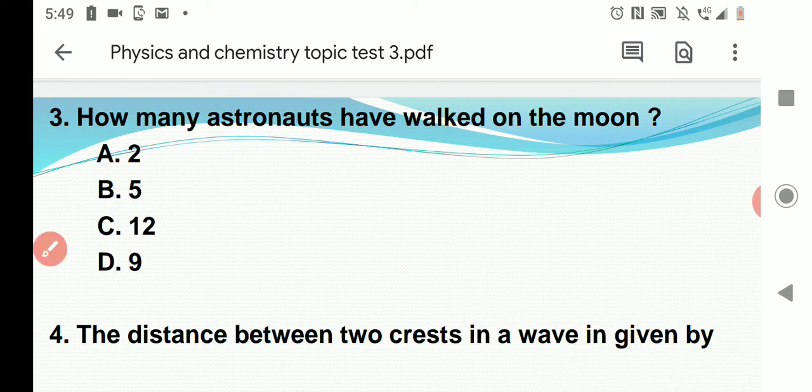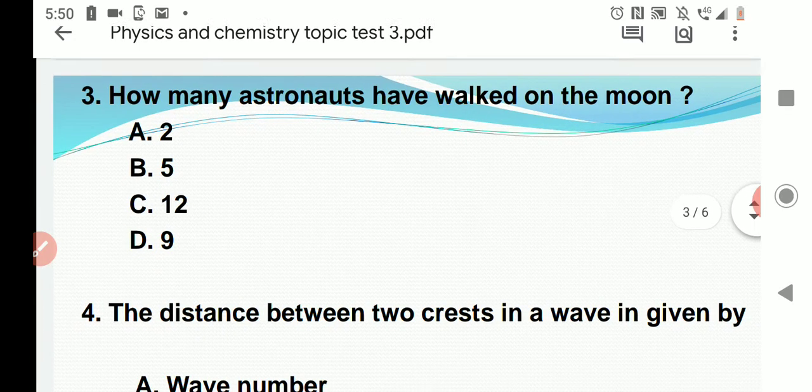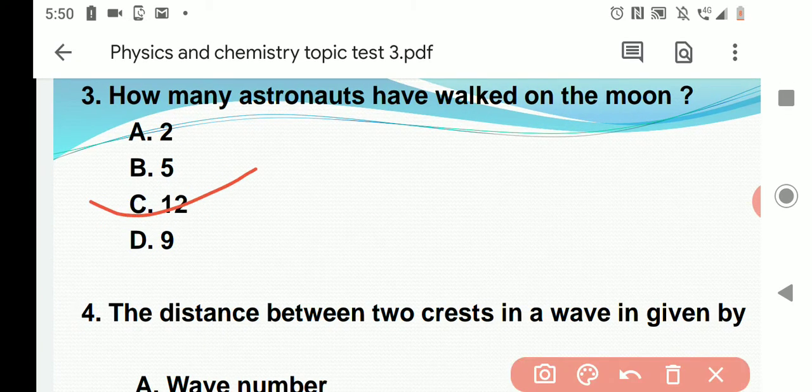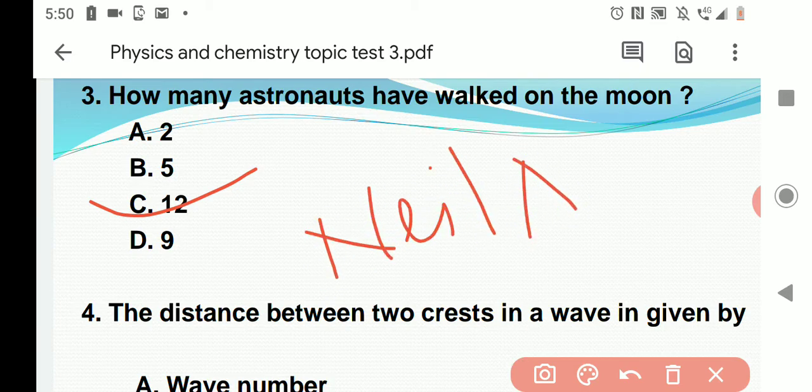For the third question, the answer is astronauts from USA. How many? Option C is the right answer, 12. Twelve astronauts have walked on the moon. The first to walk on the moon is Neil Armstrong from USA.